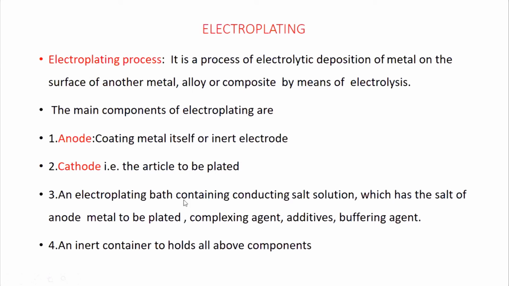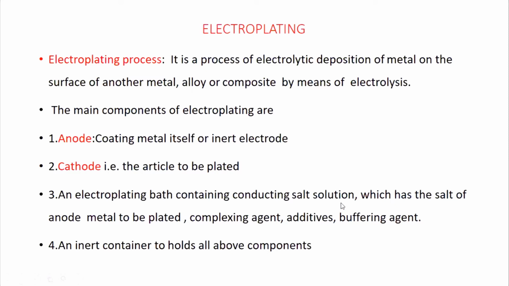The electroplating bath also contains a conducting salt solution, which is the salt of the anode metal to be plated. For example, if you are doing a silver coating on the surface of an object, a salt of silver metal like silver chloride or silver nitrate solution is taken as the conducting salt solution.